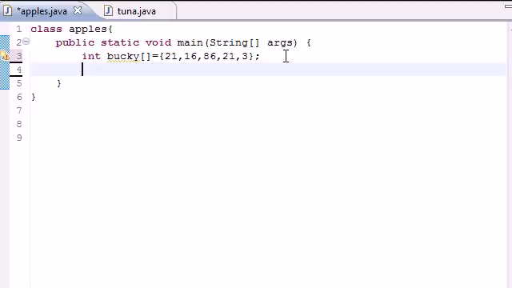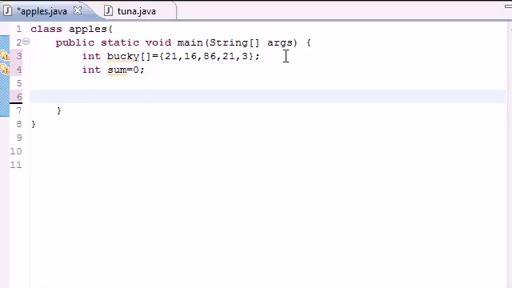Once you have an array, and I just used an array initializer, go ahead and make a variable called sum, or some variable you can use to keep your total of all your elements. And make sure to set it equal to 0, because that's what you want it to start out as. The next thing we need to do, like last tutorial, is make a for loop.